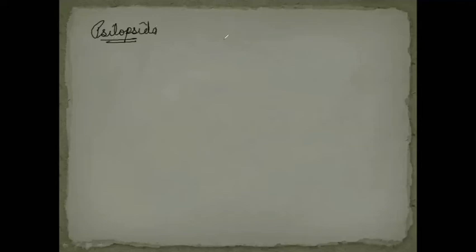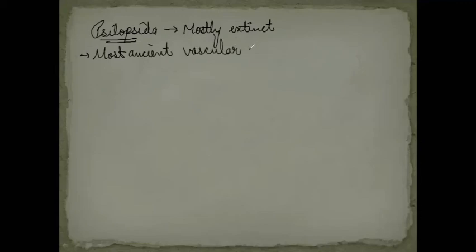These Psilopsida are the members which are mostly extinct. Most of the members of this group are extinct, means now they are not found on the earth. They are the most ancient vascular plants, which got evolved from the bryophytes.